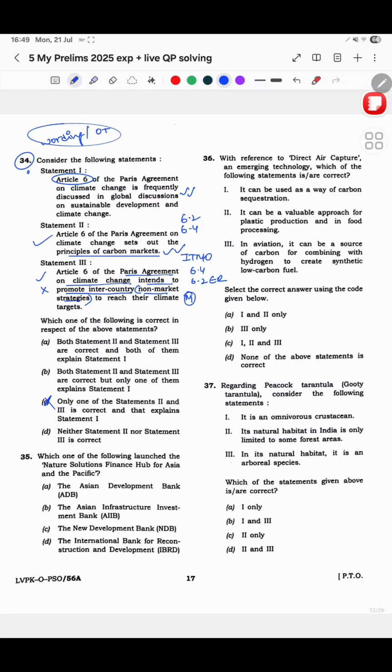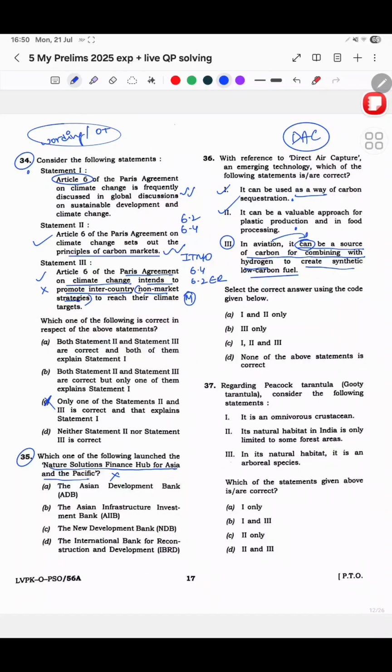Okay. And then 35, nature solutions finance hub for Asia and the Pacific. I did not know this, and I didn't want to mark it also, so I just left it. Direct air capture. It can be used as a way of carbon sequestration. Okay. It can be a valuable approach for plastic production and in food processing. Okay. In aviation, it can be a source of carbon for combining with hydrogen to create synthetic low carbon fuel. This statement I was not sure about. Okay, but these two I was sure that ये correct है.